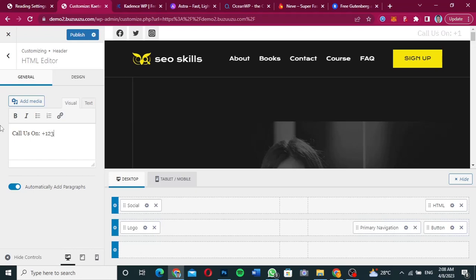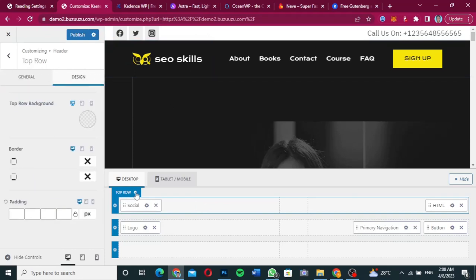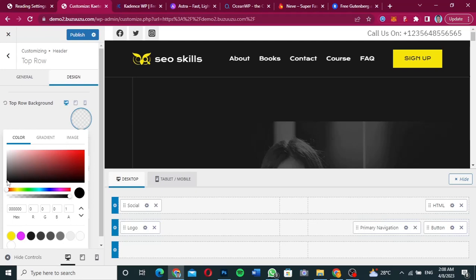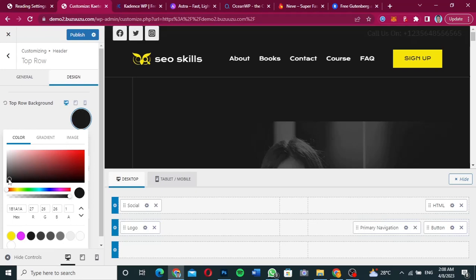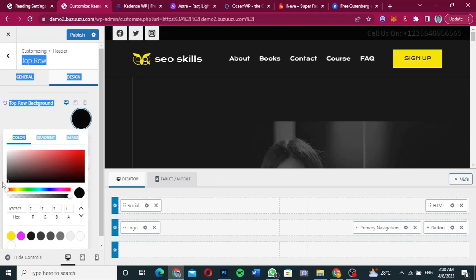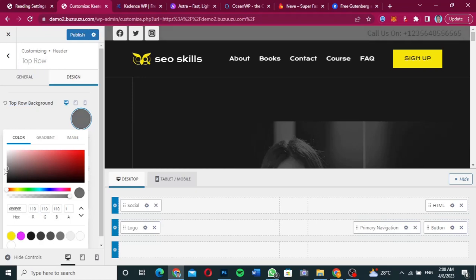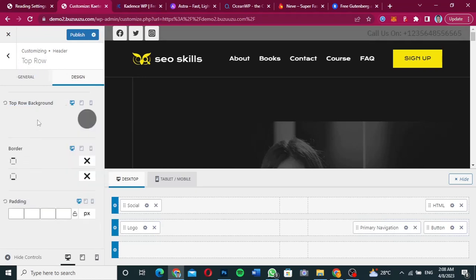Okay, so let's say this is the telephone number that I want to put in, and as you can see it over here. Now of course you can change the background color of the row. You can click on the wrench icon over here, and then you can change the color from any color to any color that you want. So as you can see, you can change it to any color that you want. And basically that is it.